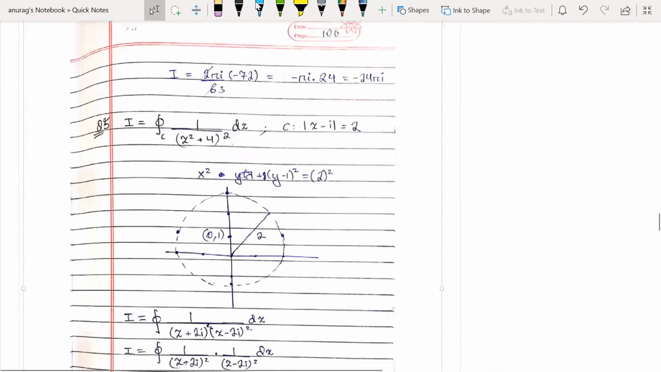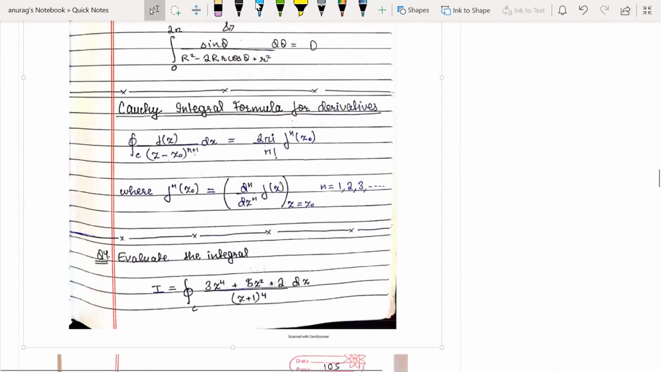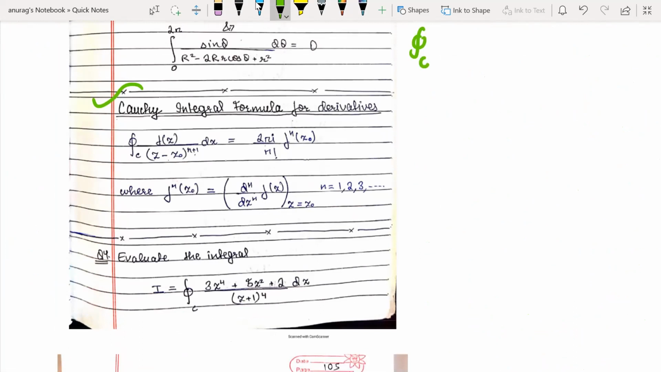Next is the Cauchy integral formula for derivatives. Sometimes I told you Cauchy integral formula; previously it was also a formula, and in the previous lecture it was a theorem: the integral of f(z) over z minus z naught dz is equal to 2 pi i f(z naught). Here the important point is the power is 1. But sometimes the power can be 2, 3, 4, 5. Then we cannot apply the Cauchy integral formula, so we have to go to the Cauchy integral formula for derivatives.